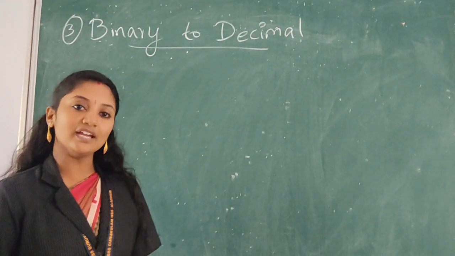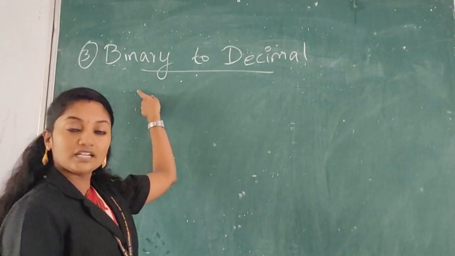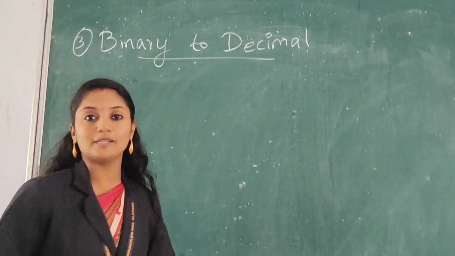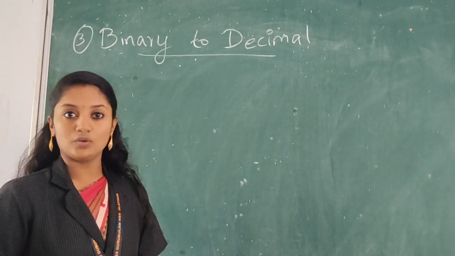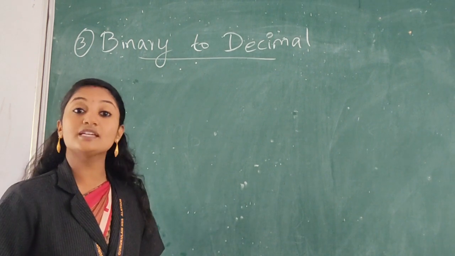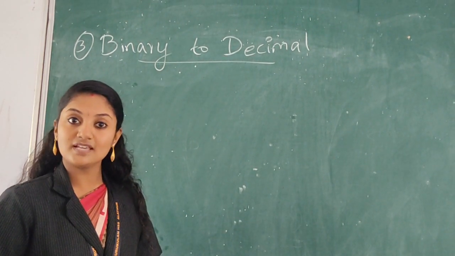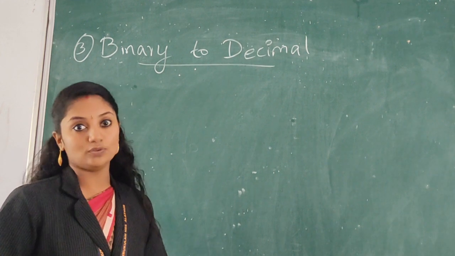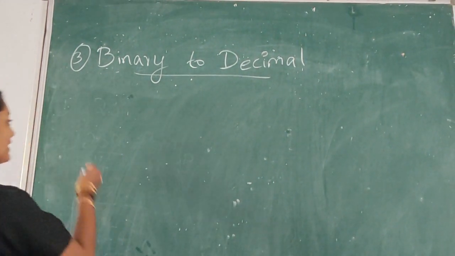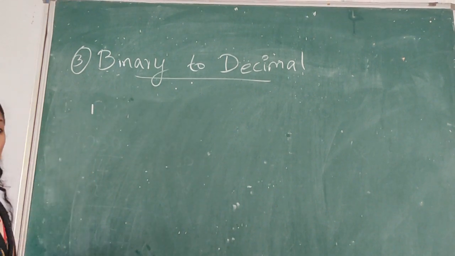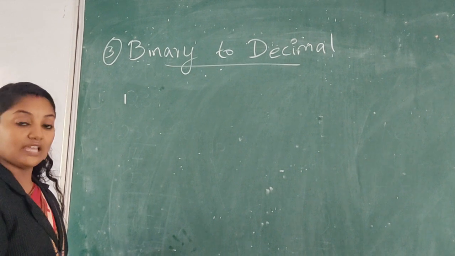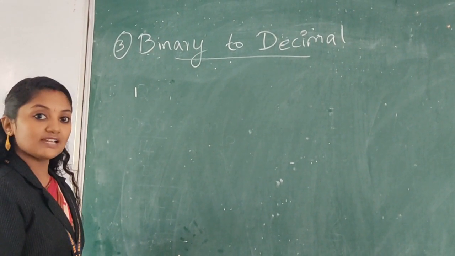Okay, so in the conversion of binary to other number systems, you have to multiply repeatedly. The first step is to multiply the binary number repeatedly with its place value. Let's see with an example. Binary number means we write it in ones and zeros, and each digit is called a bit.